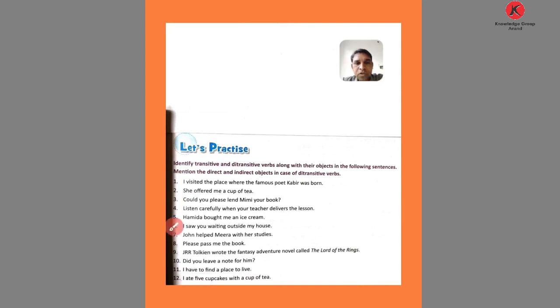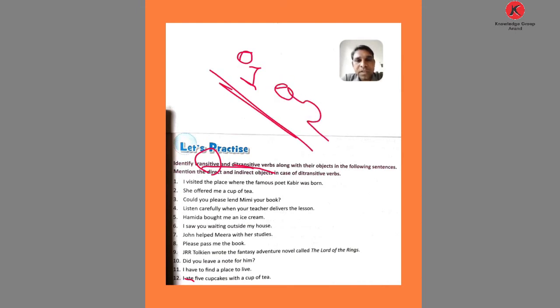So students, this is the exercise of unit 6, identifying transitive and ditransitive verbs. If only one object is given along with the verb, that is called a transitive verb. If two objects are given in a sentence, this is the ditransitive verb, we can say.